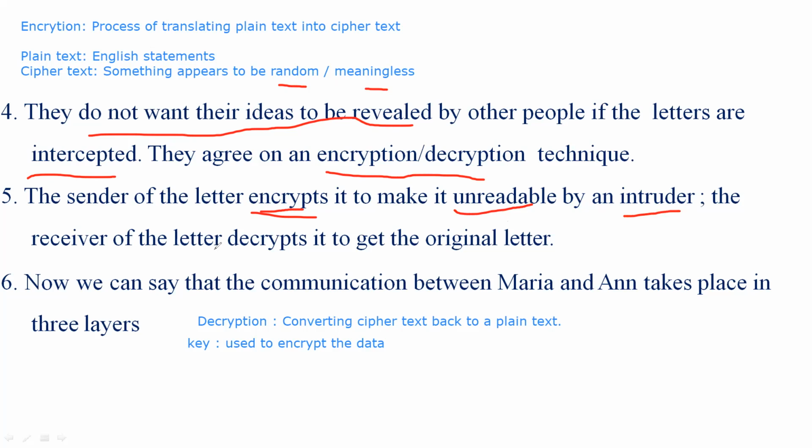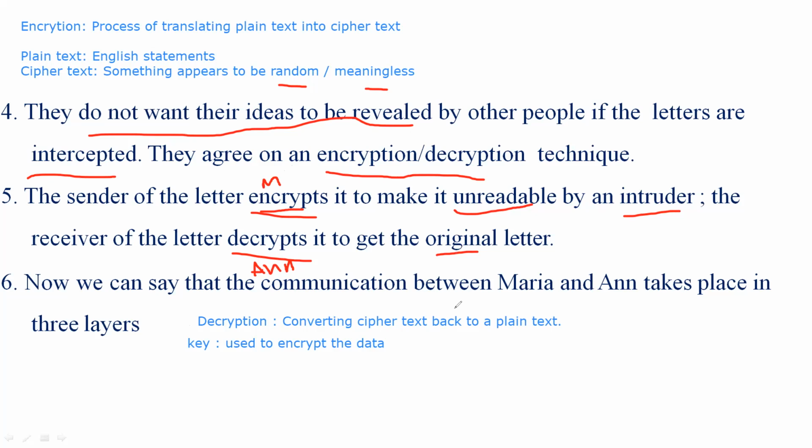The receiver of the letter decrypts it to get the original letter. So if Maria encrypts the letter, then Anne will need to decrypt the letter in order to get it into a readable, plain text format.